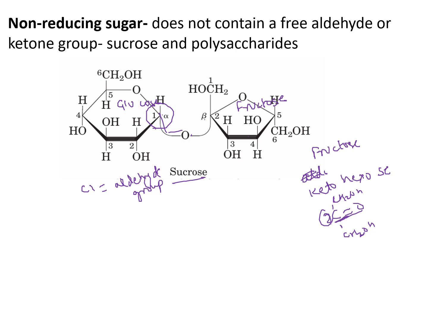And if you look over here, C2 is involved in the glycosidic bond. So C1 of the glucose and C2 of the fructose are involved in this glycosidic bond. So there is no free reducing group available in the sucrose.